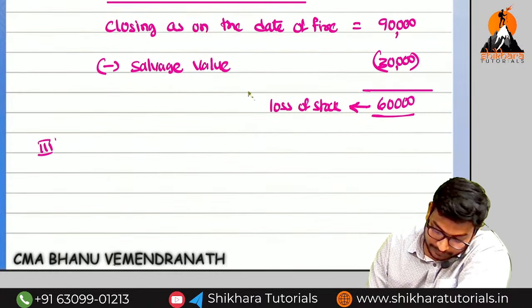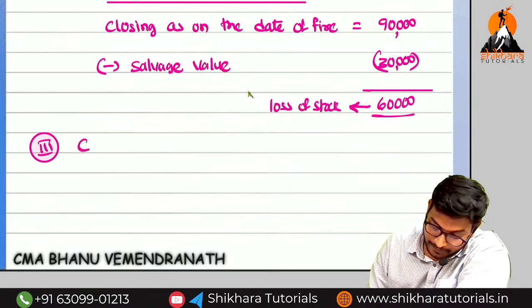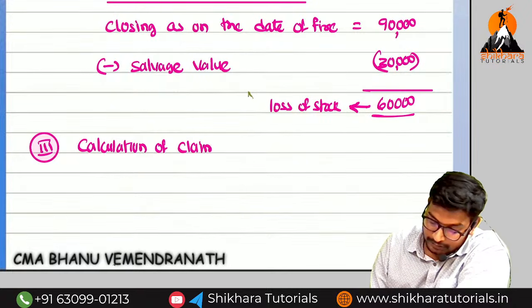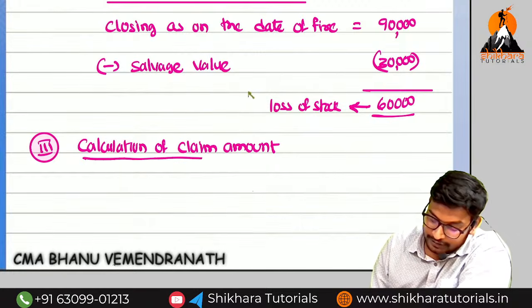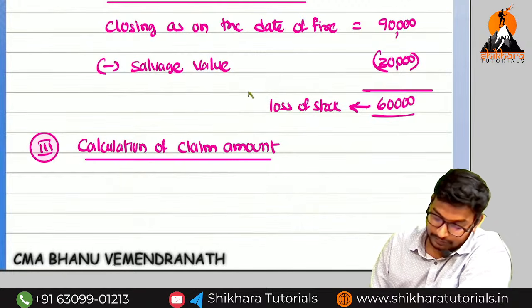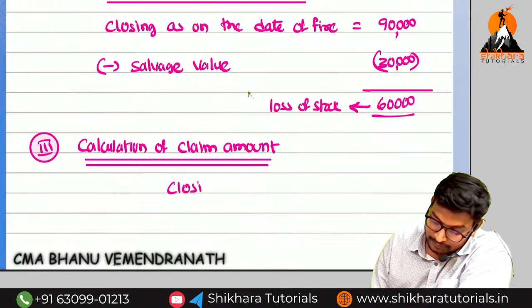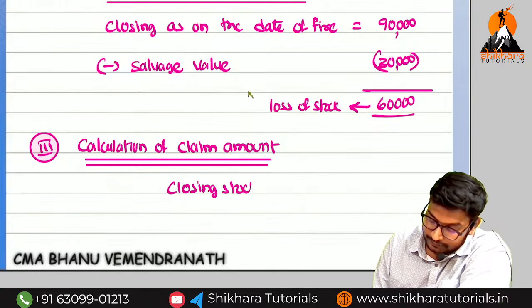So third point, calculation of claim amount. Which values do we need to consider? Closing stock and the policy value. What is the closing stock?